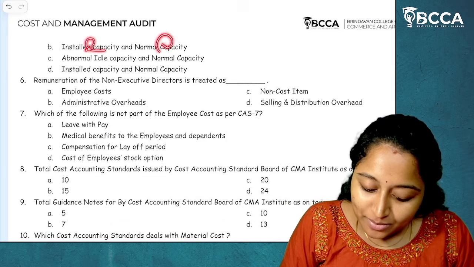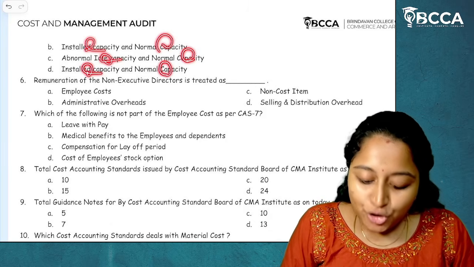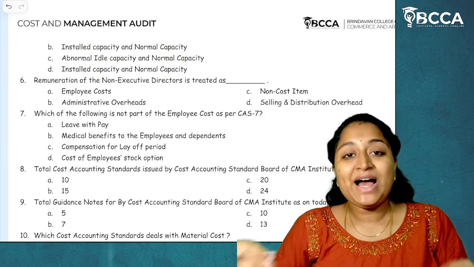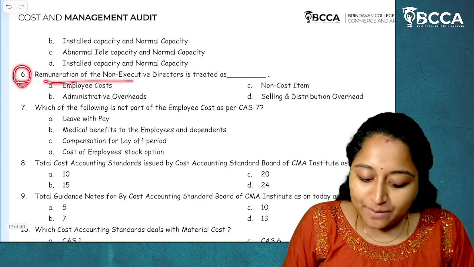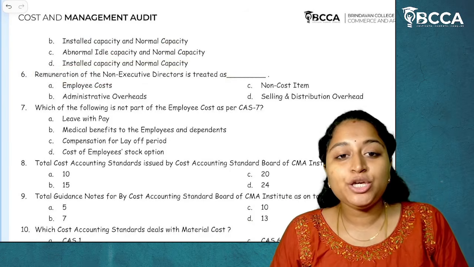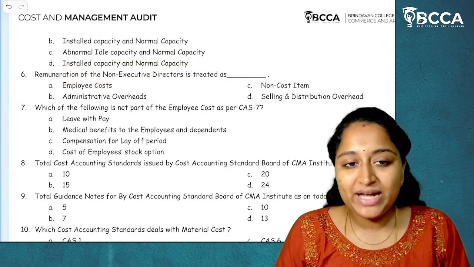Installed capacity and normal, abnormal, ideal and normal, installed and normal. The answer is installed capacity and actual capacity. I hope it is clear. Then question number 6. Remuneration of a non-executive director is treated as.